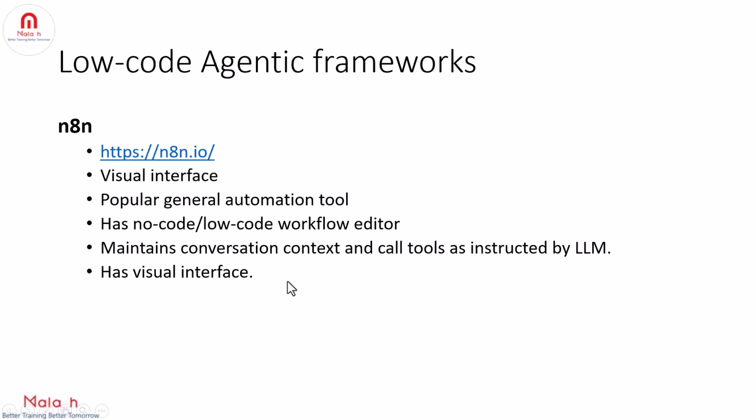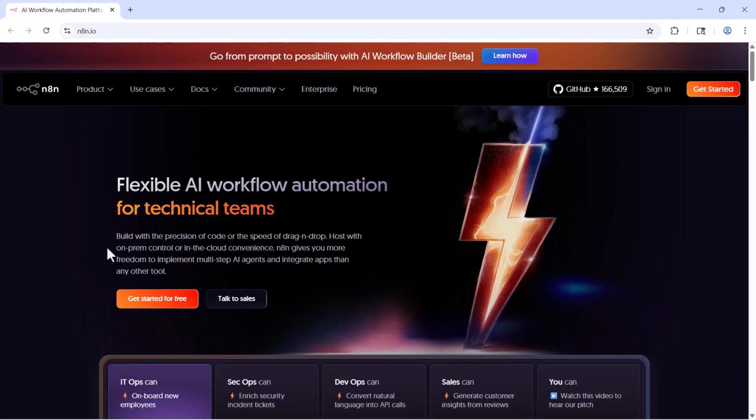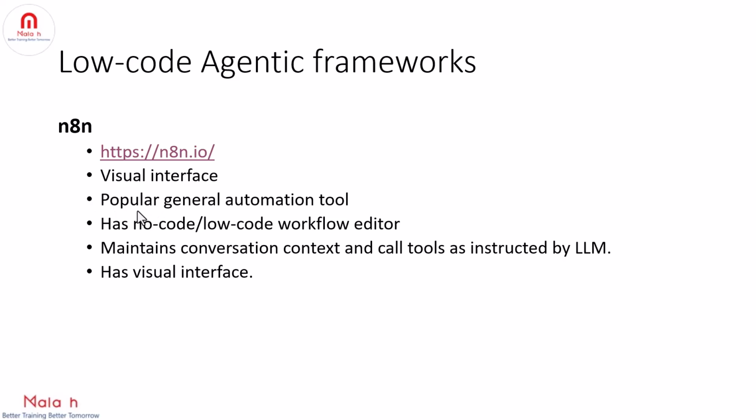And the next one is n8n. Okay, so let me take you to this official web page. Okay, so build with the precision of code or the speed of drag and drop, right? So again, in n8n we have a visual interface here, that is you will be able to see the agentic workflow visually, right? And n8n has the ability to add custom code as well, so that's why it is low code. And n8n is a popular general automation tool. Okay, and n8n provides a no code or low code workflow editor, and you can just drag the nodes representing actions or services.